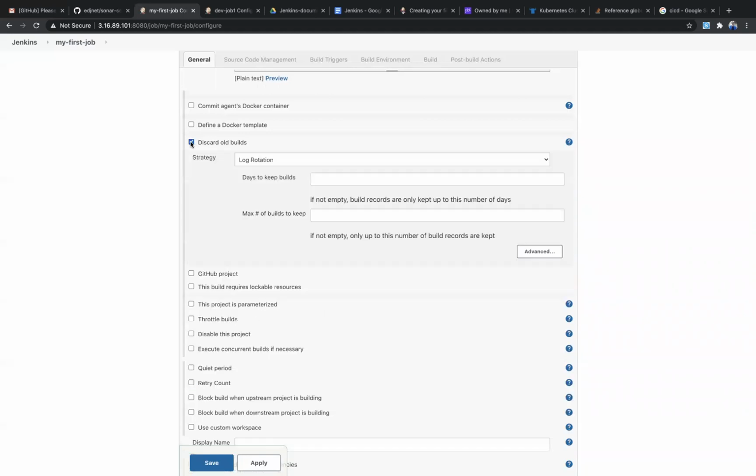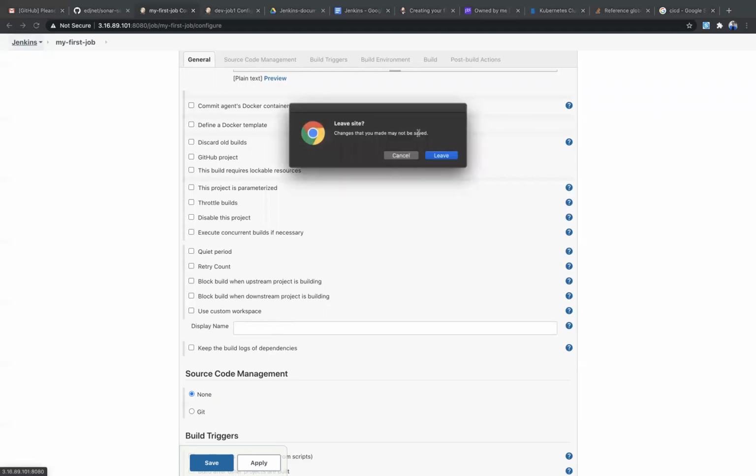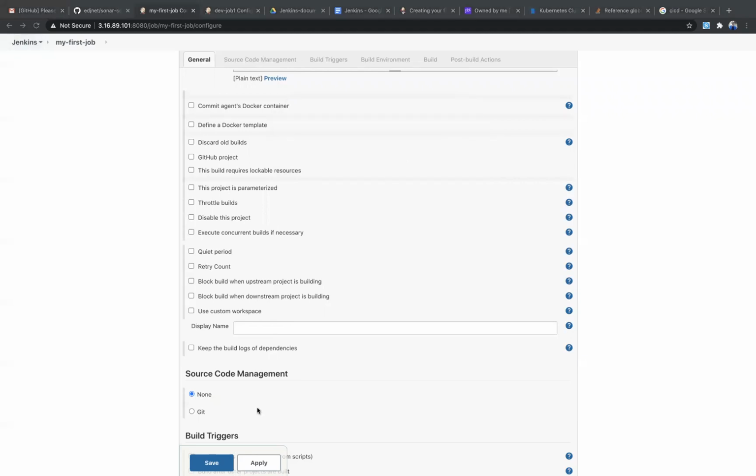Discard old builds means, suppose this is my job, my current job. In my job, I'll have around 50 builds. I'm going to show you after building that. Oh, okay, let me show you that better. Let me save this job.